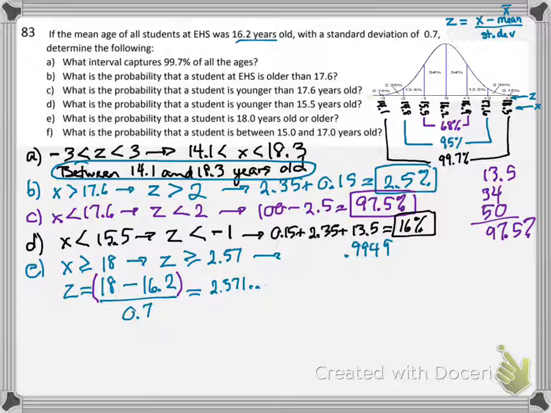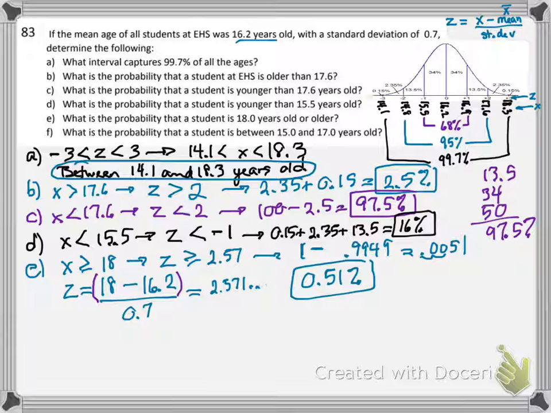But because this is a greater than, not a less than, I'm going to do 1 minus that number. Or you could change it to 99.49 and do 100 minus that, but I generally just do it this way. 0.0051, which when I change it to a percent would be 0.51%. In other words, 0.5%.